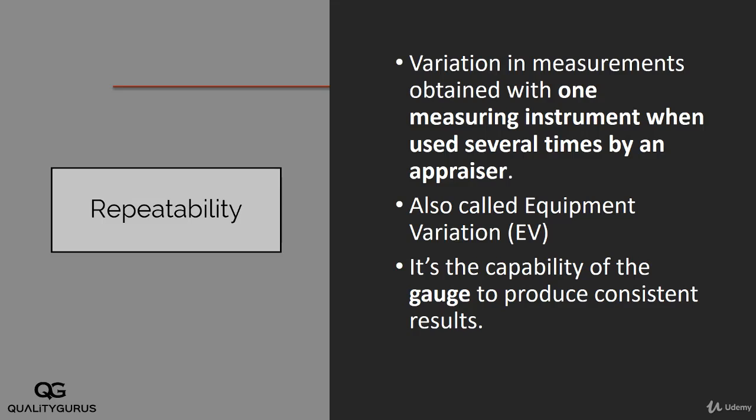Why should this variation be there? This variation could be there because of a problem with the instrument, because the instrument is giving that variation. So basically this is the capability of the gauge, not the capability of the person, because we are not changing persons. The same person is taking the measurement, so this is because of the instrument. This is the capability of the gauge to produce consistent results. So that's repeatability.